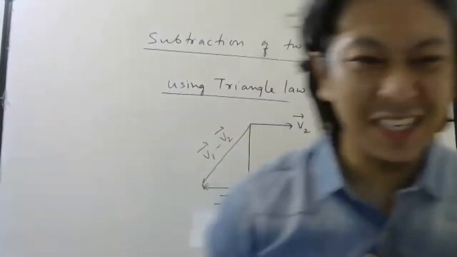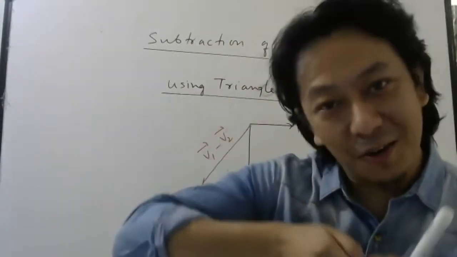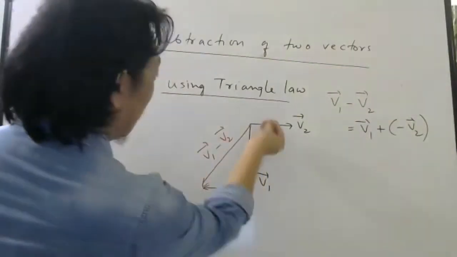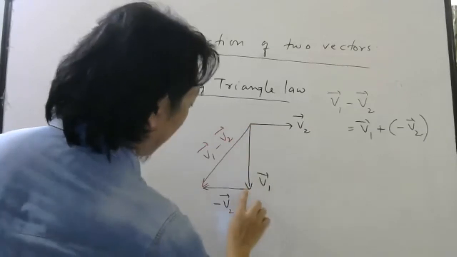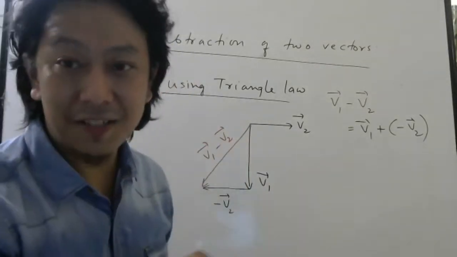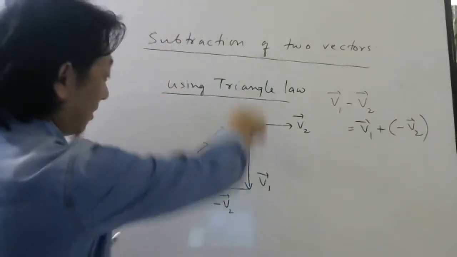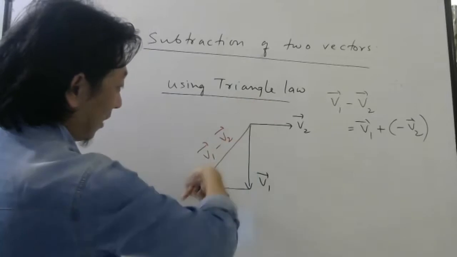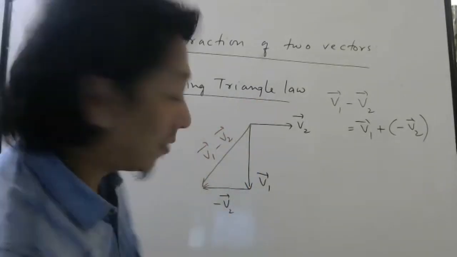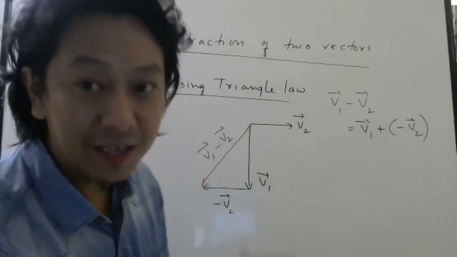So here it is a little easier because you don't have to draw a parallelogram and then draw the diagonal. Here you flip it, bring the tail to the head, and then draw the third side of the triangle. The third side of the triangle is taken in the reverse order. So this is in the same order. This will give you the sum of this vector and this vector. But this is minus, so it becomes the difference.